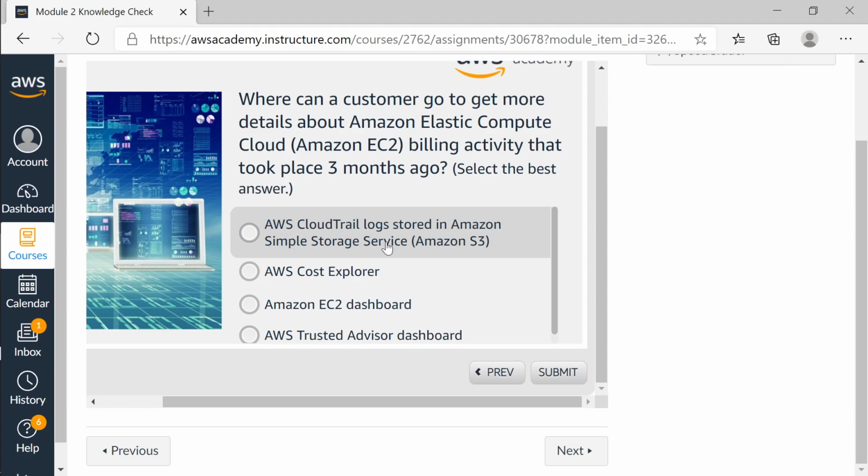So remember it's called billing, so you have to look for bills. AWS Cost Explorer, AWS EC2 dashboard, AWS Trusted Advisor dashboard. Which answer is right? AWS Cost Explorer.